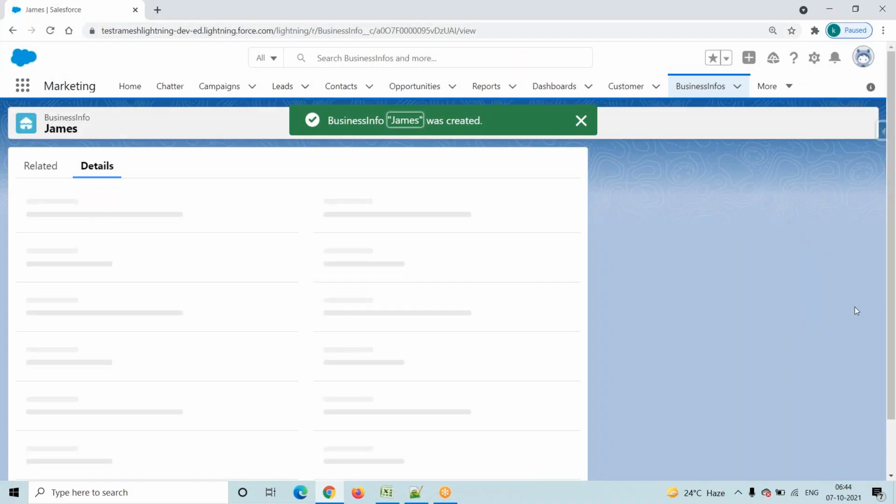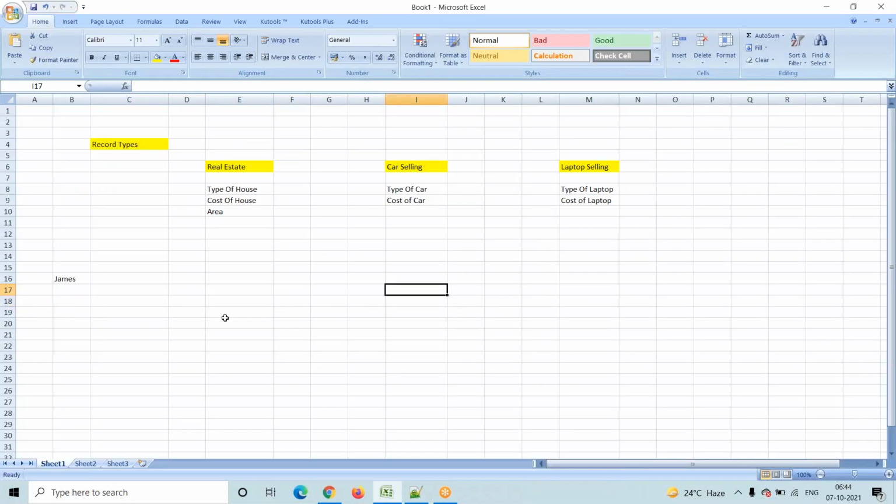Now one more customer calls. That customer is Peters. Peters called the sales representative, Ramesh, and made an inquiry about cars. What type of cars are there? What is the cost of the car? Now again, I want to store the information in my business info object.